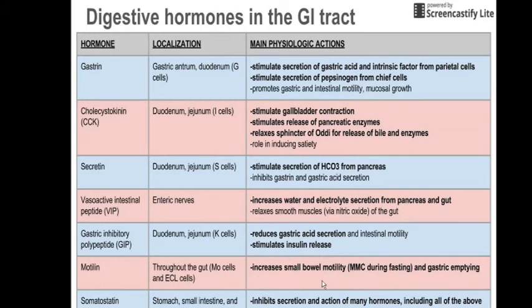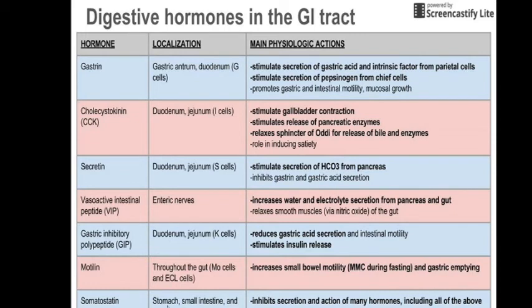What is MMC? It was already discussed in a previous slide. Hope nobody is sleeping. If you are not sleeping, tell me the full form of MMC. Nobody is answering. Migrating motor complex. Very good, Ayushi, Sakshi. Migrating motor complex or migrating myoelectric complex. So it increases the small bowel motility, MMC, during fasting and gastric emptying.